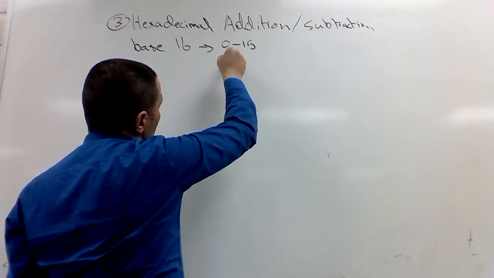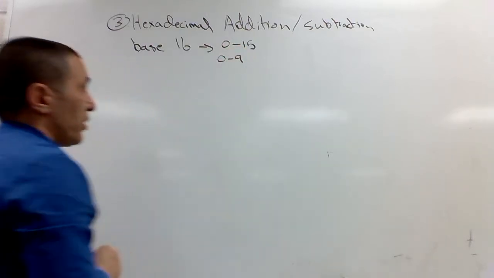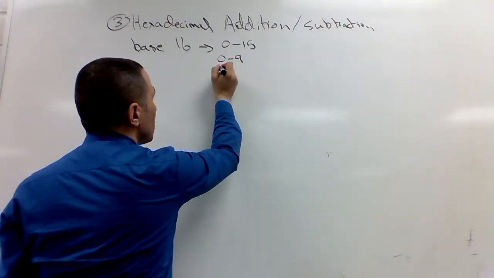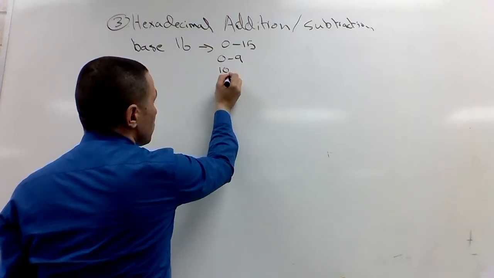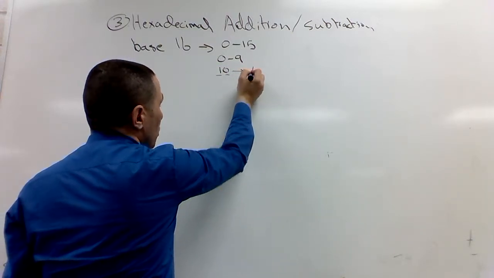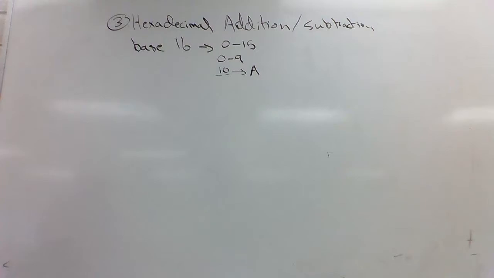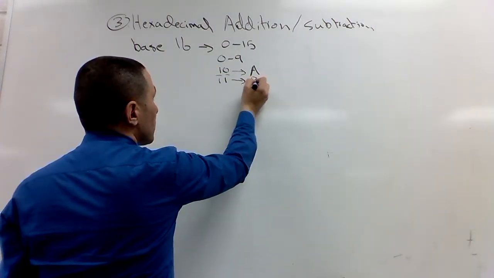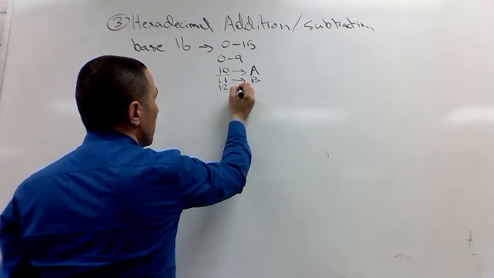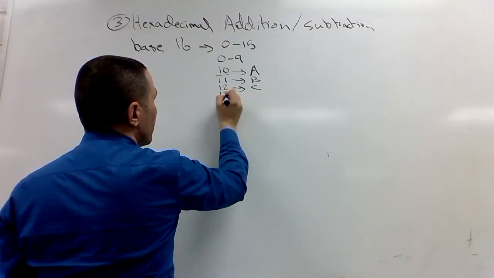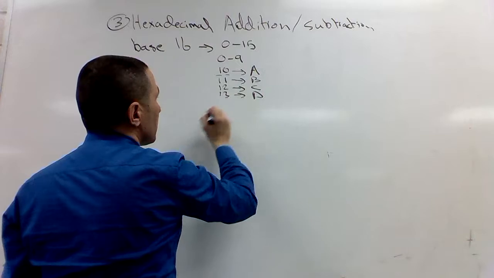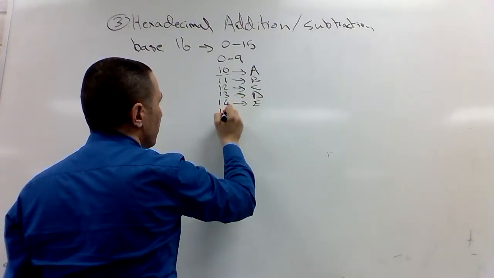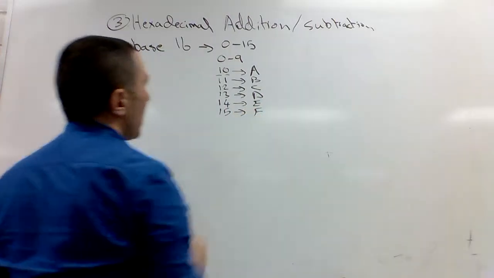I have from 0 to 9 normal numbers, single digits. 10 is considered as 2 digits. So instead of that, we put an A. 11 is also 2 digits. We consider 11 as B, 12 as C, 13 as D, 14 as E, 15 as F.